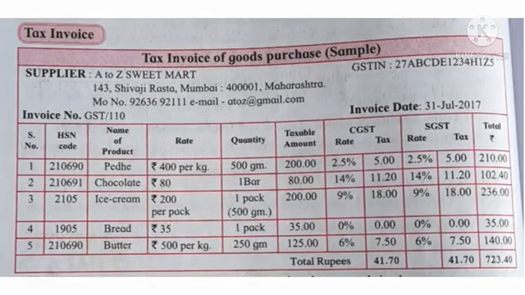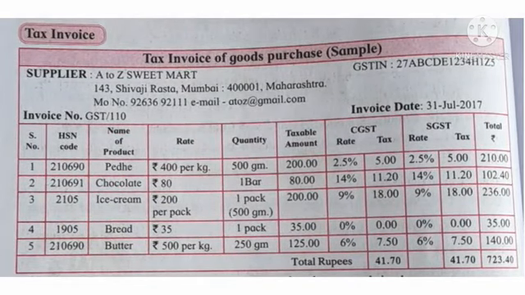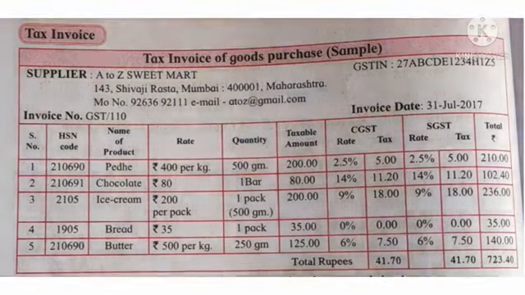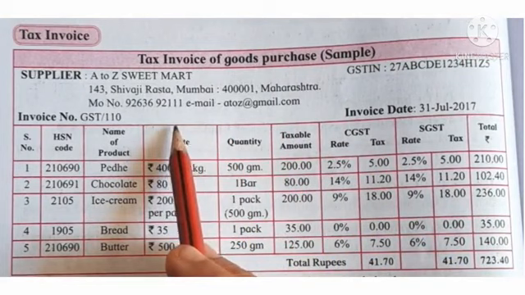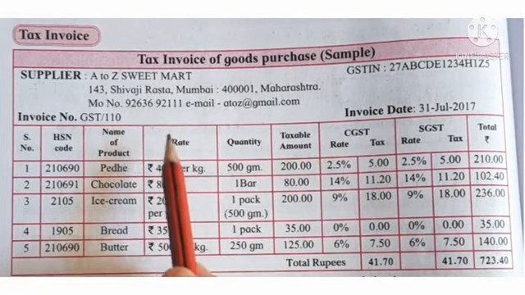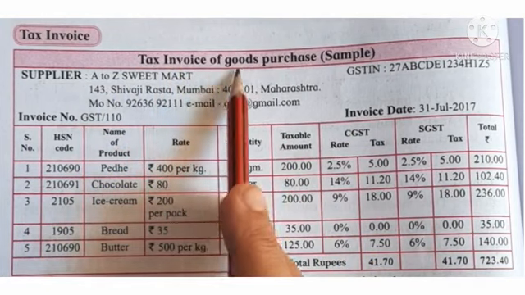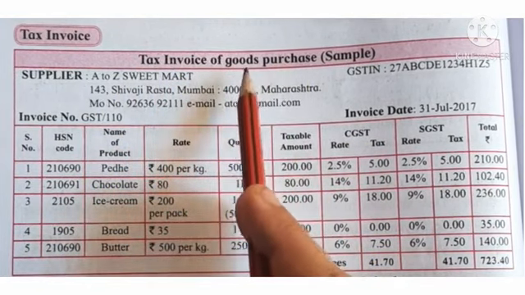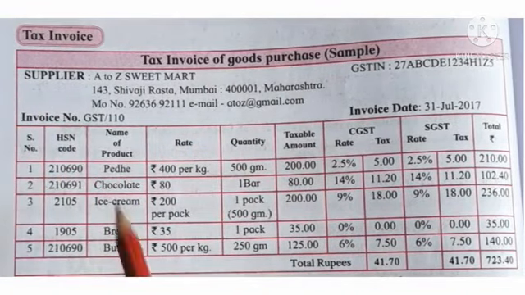Now we will see what the tax invoice is, and how a tax invoice is given. Here I have given one example. See the invoice. Here is a tax invoice of goods purchase. A sample is given. What are the things given in this invoice?